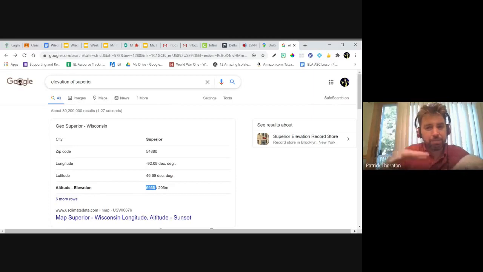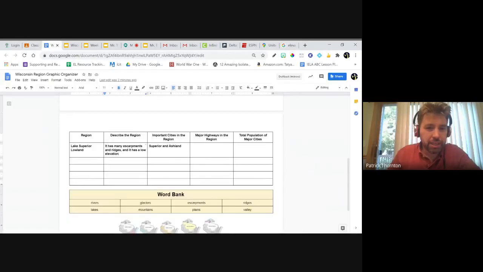So as we kind of see these different places, the elevation goes up and down through Wisconsin where there's hills and things like that. So this is about the same as Green Bay. It's kind of low, right? Yep. And maybe we'll see as we go through. So we would say it has a low elevation.